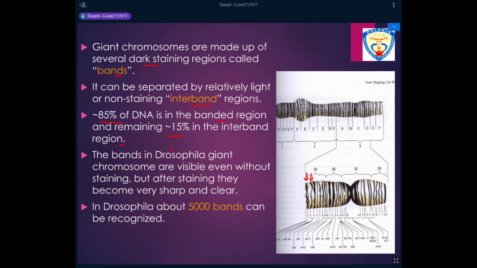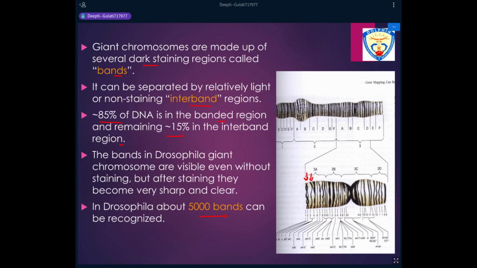Drosophila has about 5,000 bands. These bands are the portions which are rich in DNA. They have approximately 85% of the total DNA that is present. The remaining approximately 15% is present in the interband region.